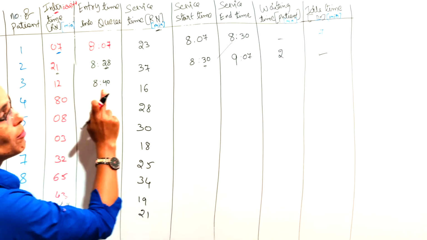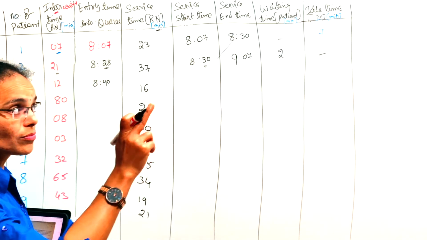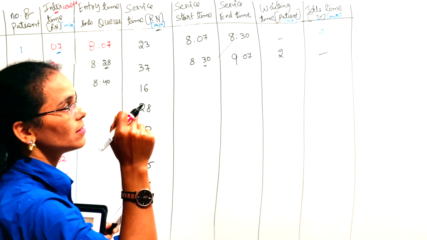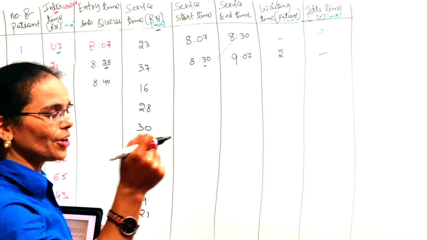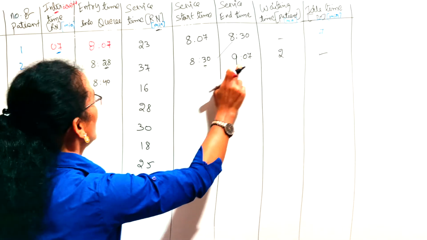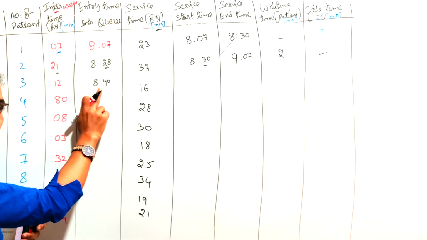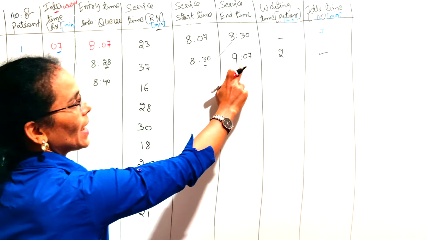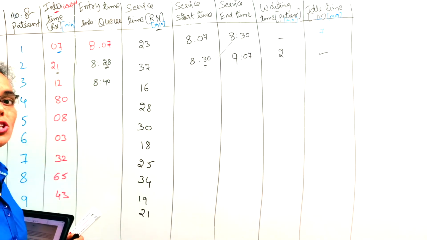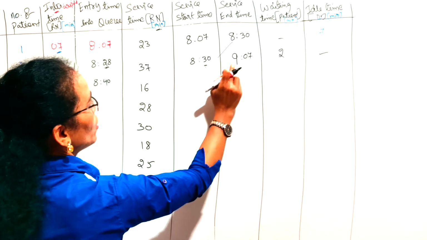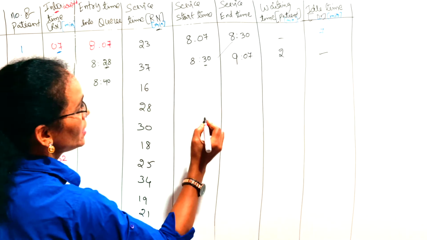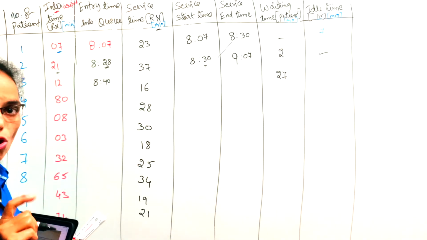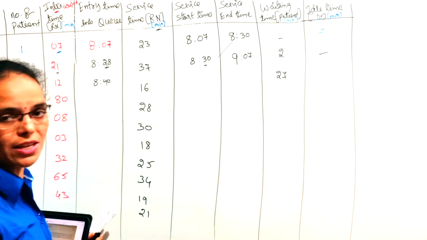But the doctor was giving treatment to the second patient till 9:07. So this third patient was waiting from 8:40 till 9:07. Here 7 minutes, here 20 minutes, means 27 minutes the patient has waited for the doctor.